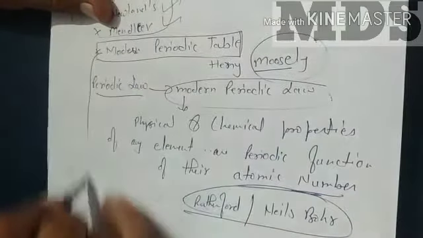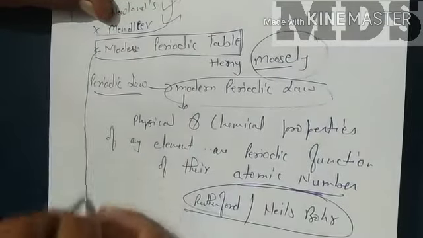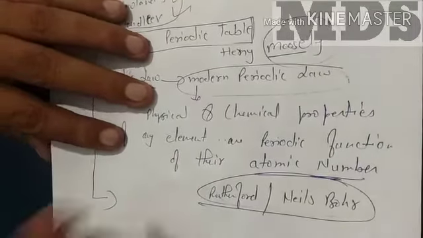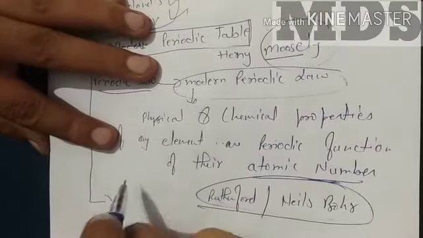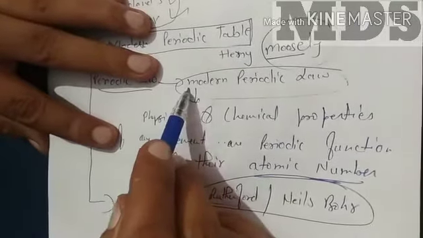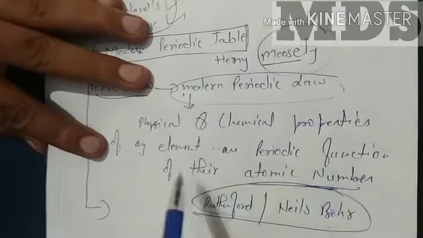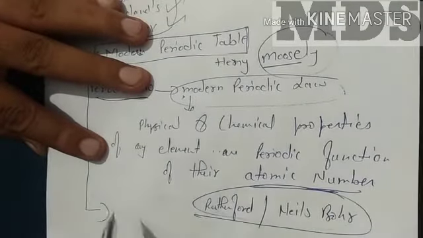So what do you need to tell about the modern periodic table? Introduction first. The modern periodic table is based on the modern periodic law, according to which physical and chemical properties of any element are a periodic function of their atomic number.